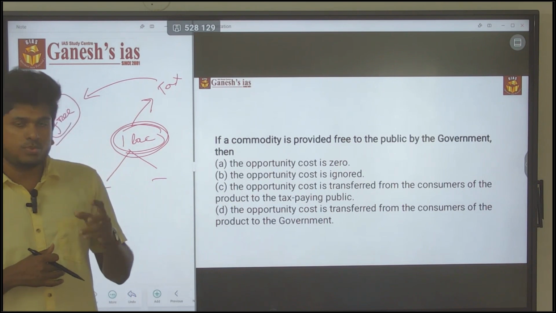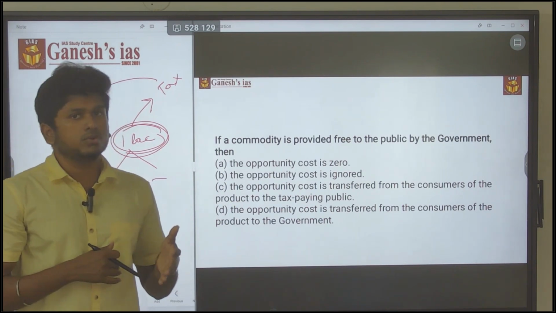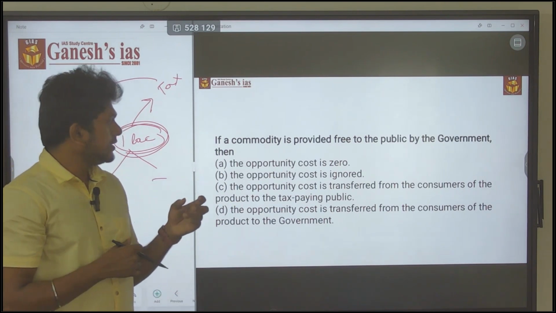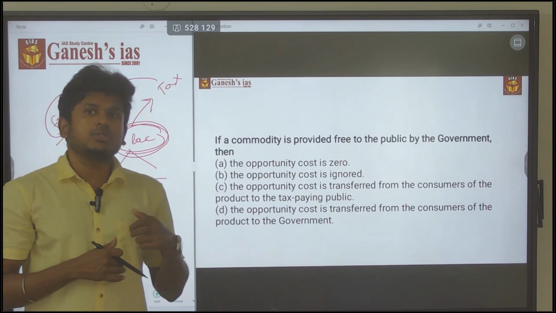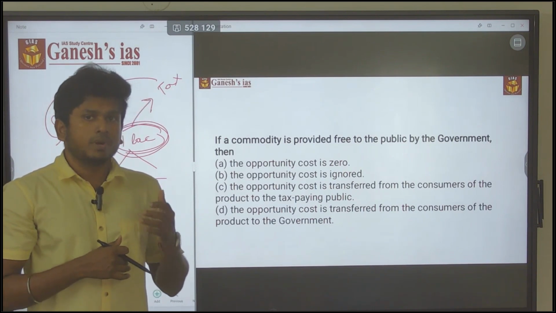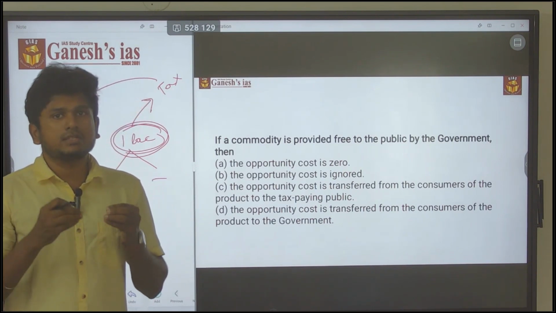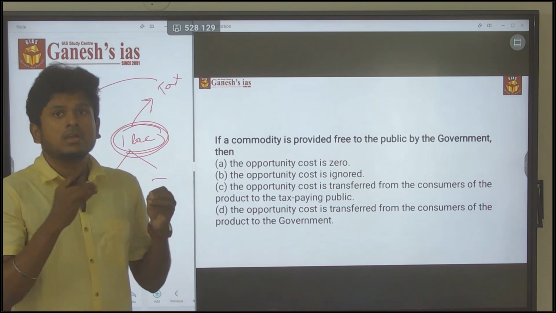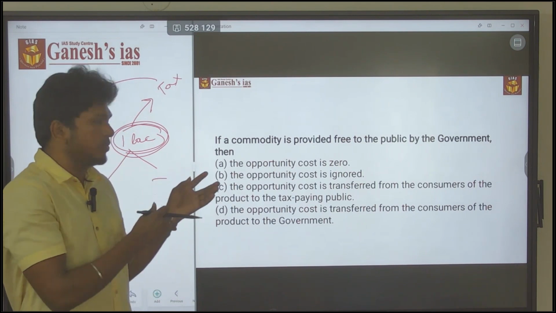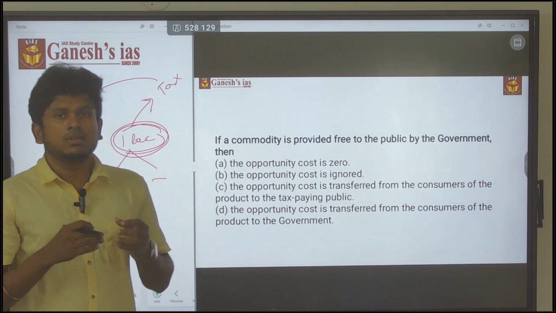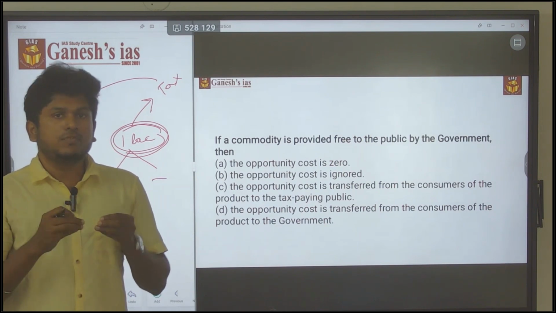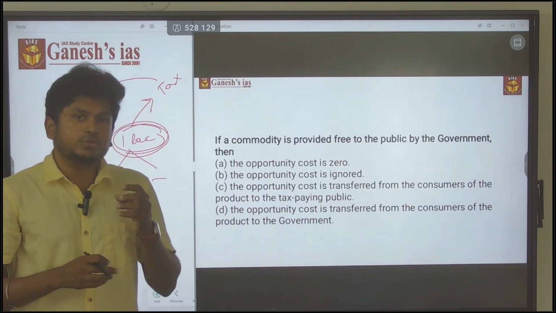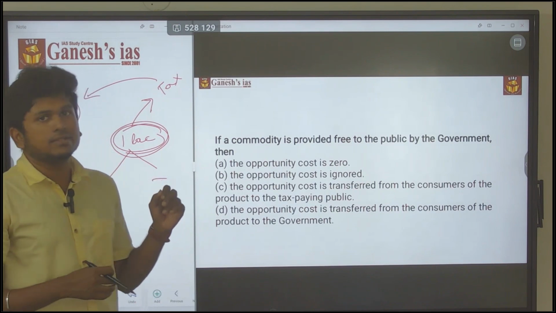It is purely a logical question, and sometimes this kind of question may be asked. But if you have knowledge of the terms, you can easily find the answer. If you know what opportunity cost is, you can easily find the answer.